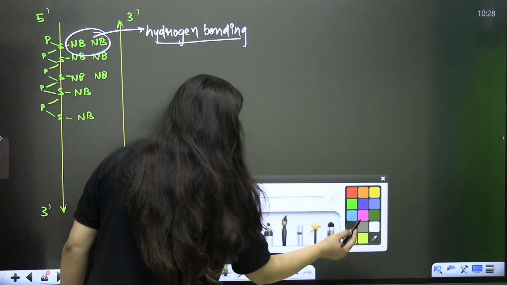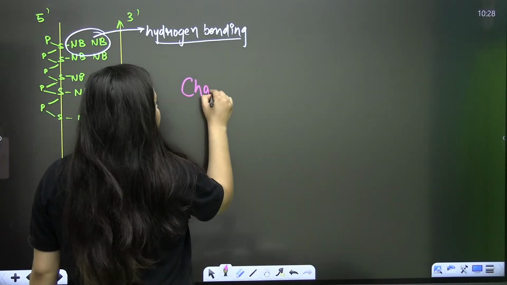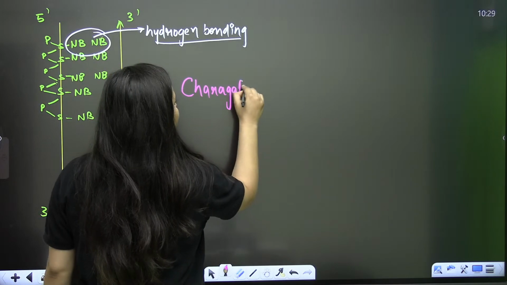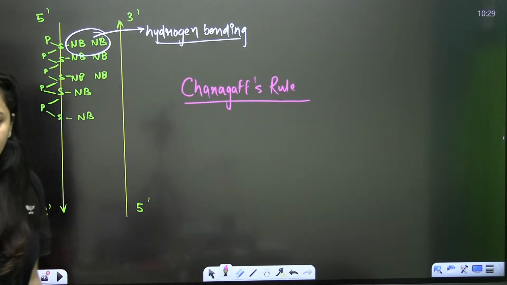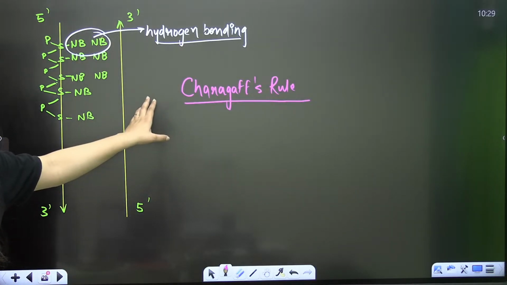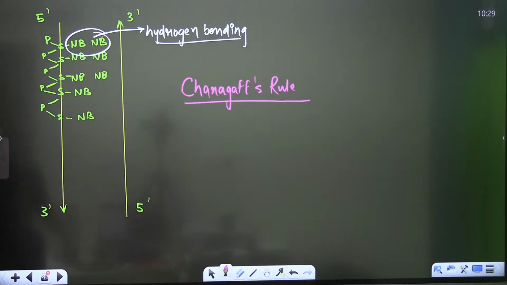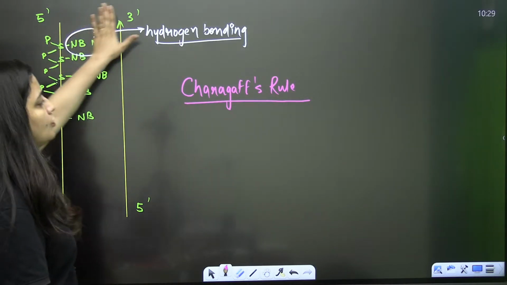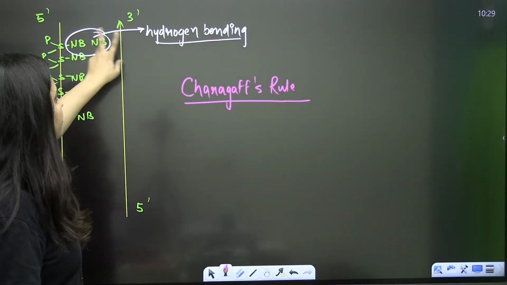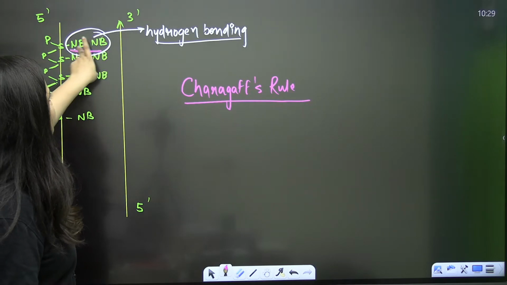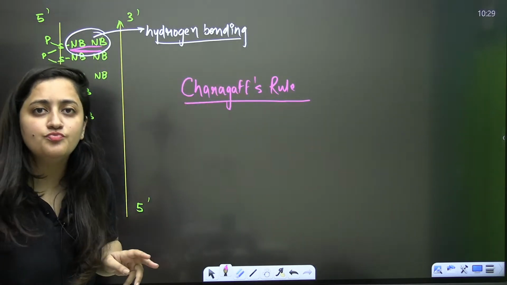Here, Watson and Crick used Chargaff's rule to explain this part. Do you know about Chargaff's rule? A question can come from this part. Tell me. I told you that 2 polynucleotide chains will form bonds with each other. How will they join? Their nitrogenous bases will join through hydrogen bonding.